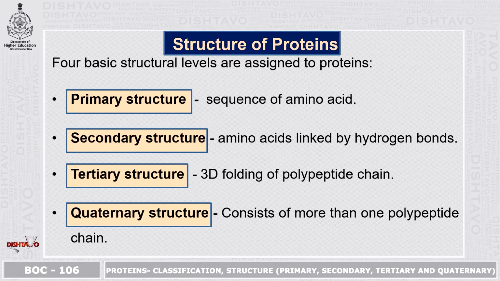Structure of proteins. 4 basic structural levels are assigned to proteins. These are primary structure. These are sequence of amino acids. Second is secondary structure. Here the amino acids are linked by hydrogen bonds. Tertiary structure. These are the 3D folding of polypeptide chain. And the last one is quaternary structure. This consists of more than one polypeptide chain.